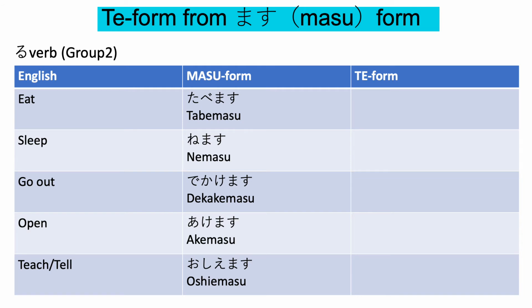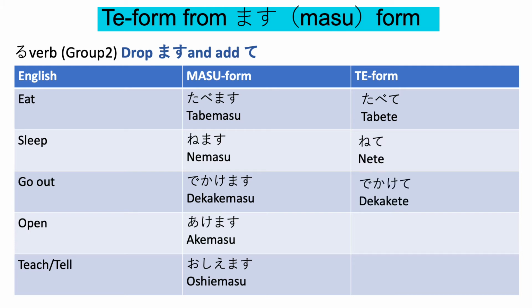For RU-verbs, you have to drop MASU and add TE. So eat, 食べます、食べて. Sleep, 寝ます、寝て. Go out, 出かけます、出かけて. Open, 開けます、開けて. Teach or tell, 教えます、教えて. Good.